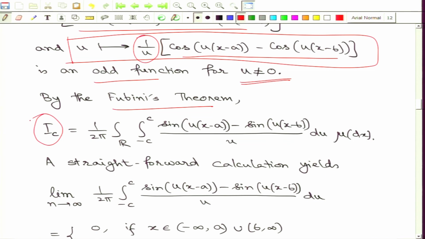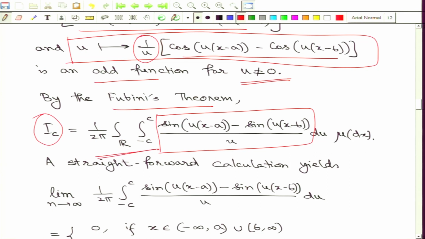So, we can now simplify the integration I_c that we have introduced earlier. Here this simplifies because the real part does not contribute anymore. That is, the cosine terms do not contribute, and this simplification turns out to be only involving these sine functions now. So, here we have to simplify these expressions.